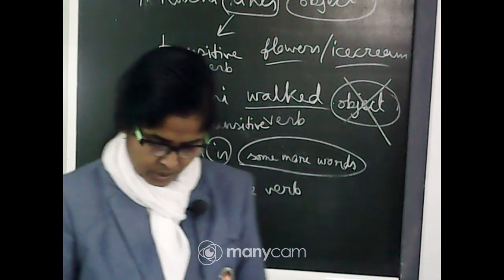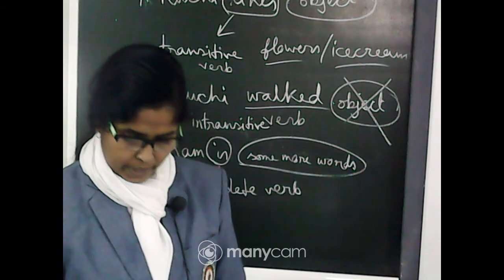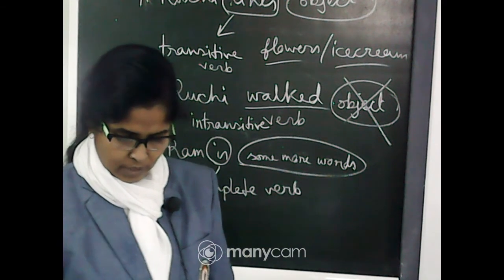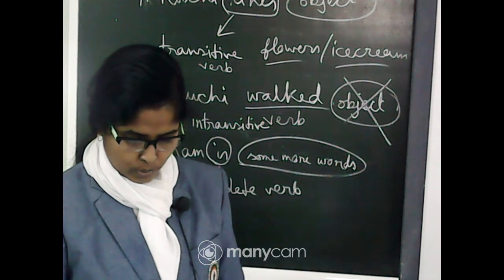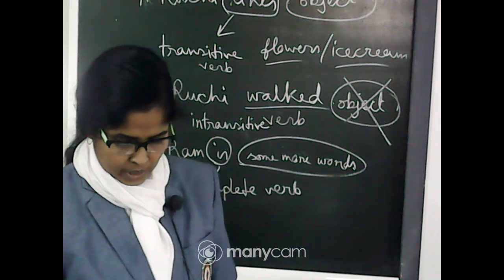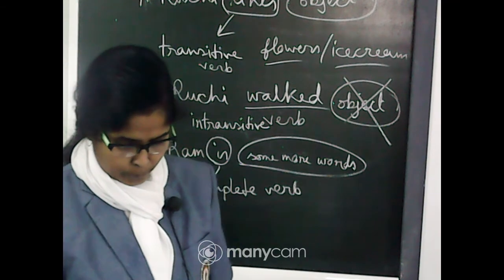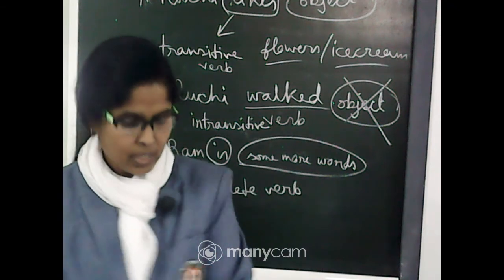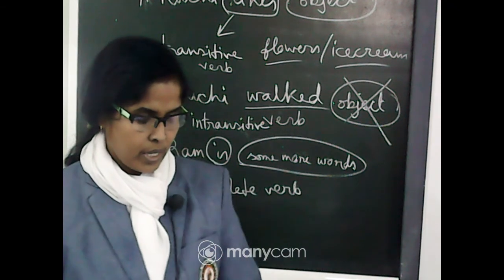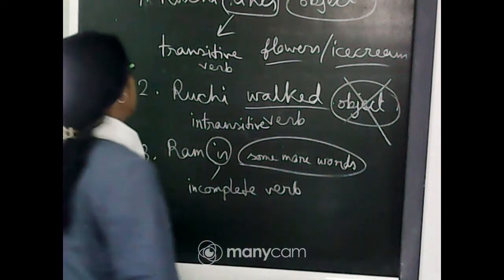Look is tricky. He looked in all directions: intransitive. He looked at me: made transitive with the help of a preposition. He looked angry: incomplete. So students, today we learned three types of verbs.